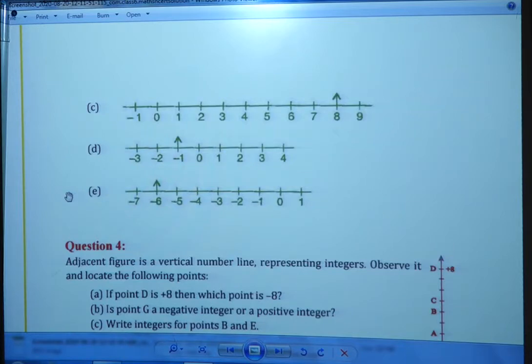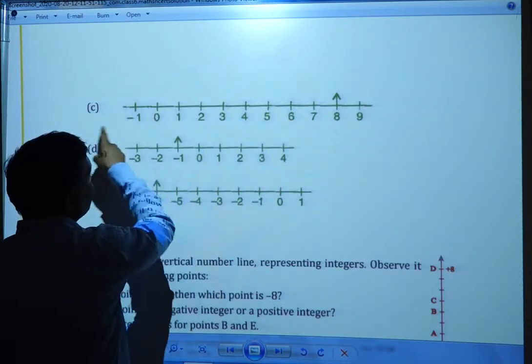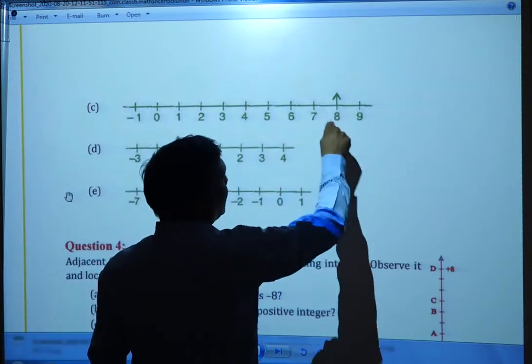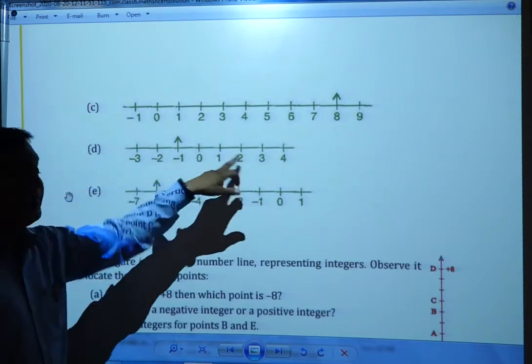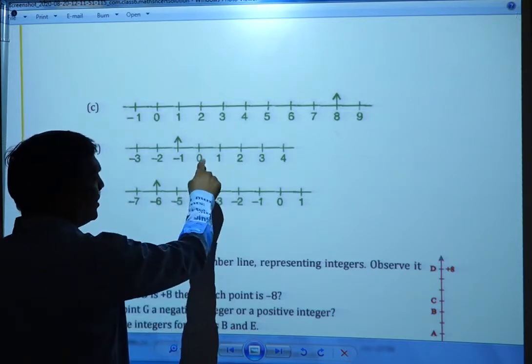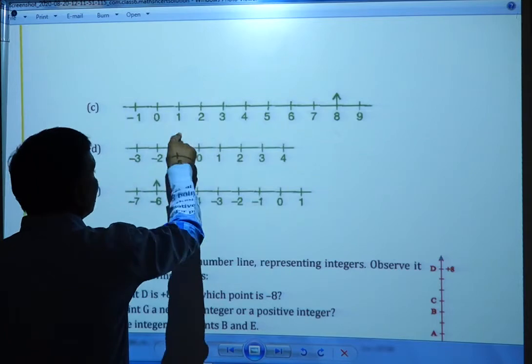Now see the question: plus 8. Number line: 0, right side plus, left side minus. Write the 8 and circle the 8. Next, minus 1. Draw the number line. 0 is the middle point, right side plus and left side minus. Minus 1. Circle the minus 1.